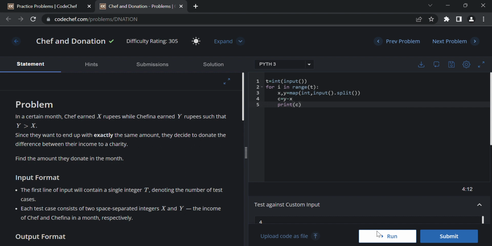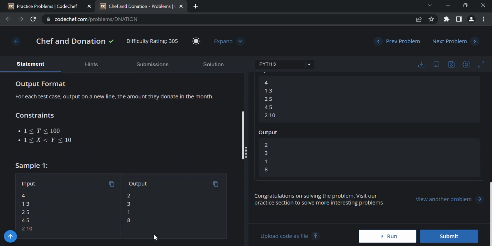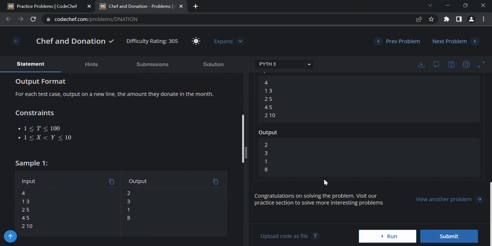Let us run this. Sample input and output are matching. We will submit it for further confirmation.